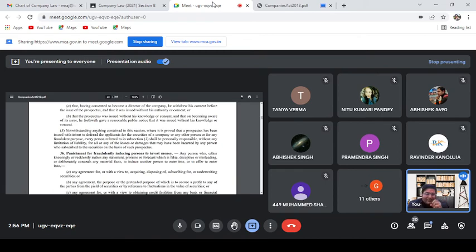And where did this golden rule come from? The golden rule was first propounded by Kindersley. These cases I will write in your class Google Classroom. In New Brunswick and Canada Railways and Land Company versus Muggeridge, 1860, Judge Kindersley talked about the golden rule for the first time, and then further on it was described by another judge, Page Wood, in Henderson versus Lacon, 1867.